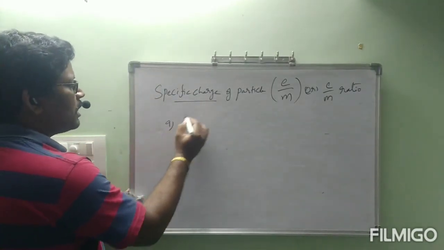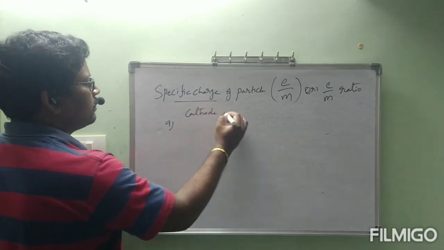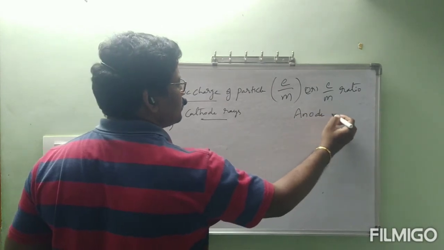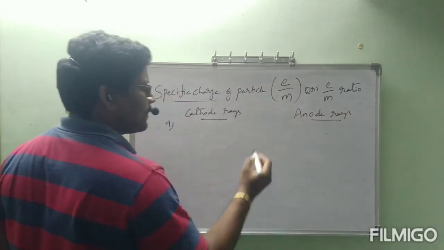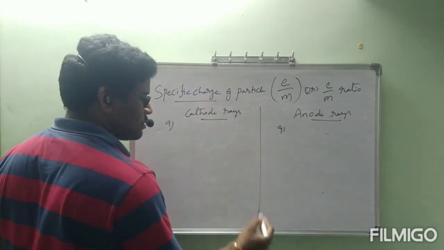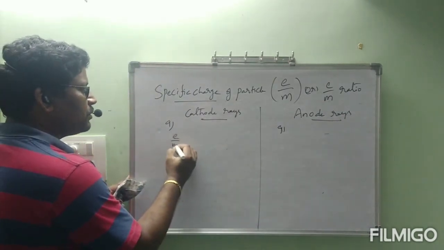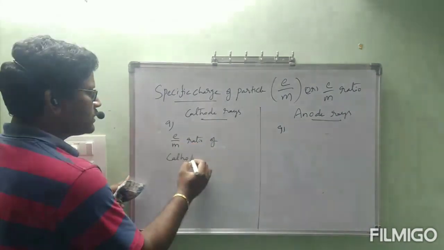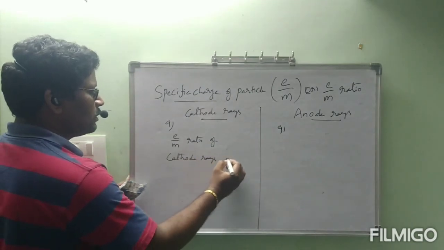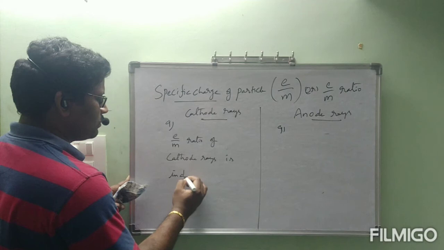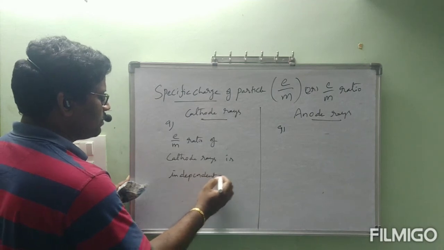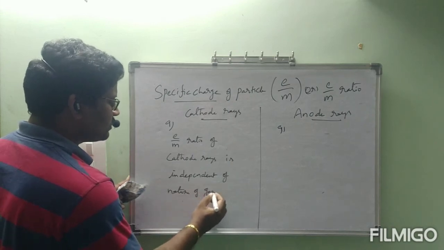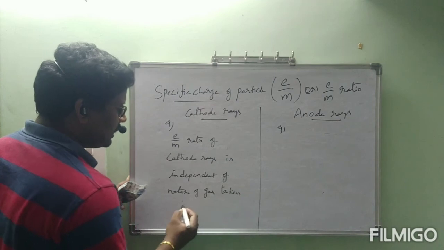Ninth point under cathode rays as well as anode rays: E by M ratio of cathode rays is independent of nature of gas taken in discharge tube.